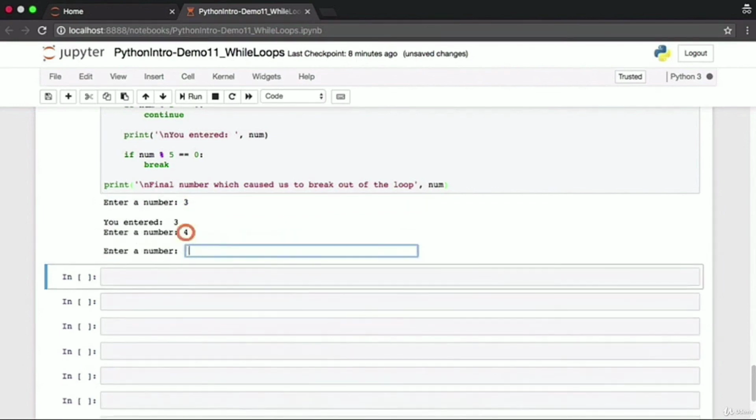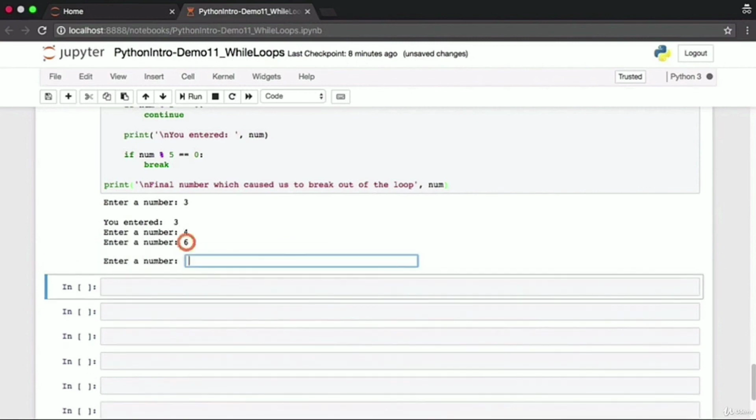When we enter the number 4, notice that the print statement, which tells us what number we entered, is not executed. This is because of the continue statement. 4 is divisible by 2, which means we continue. We skip over all the remaining statements in the while loop and move on to the next iteration. The same thing holds true for the number 6. For all even numbers, we hit the continue statement and then we move on to the next iteration of the loop without printing out the number that the user entered.